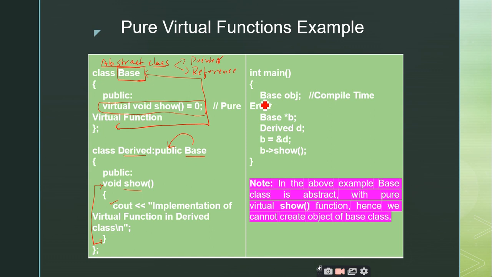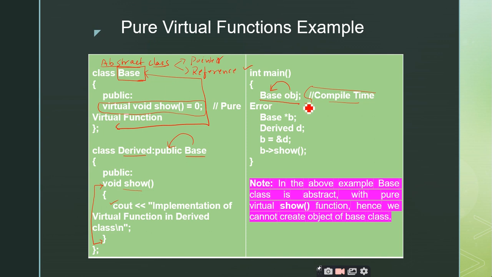See here, coming to the main part, what is this one? Base obj. What am I trying to do here? Creating an object for the base class Base, which is an abstract class, but this is not supported in the C++ programming language. That is the reason why it will give a compilation error.